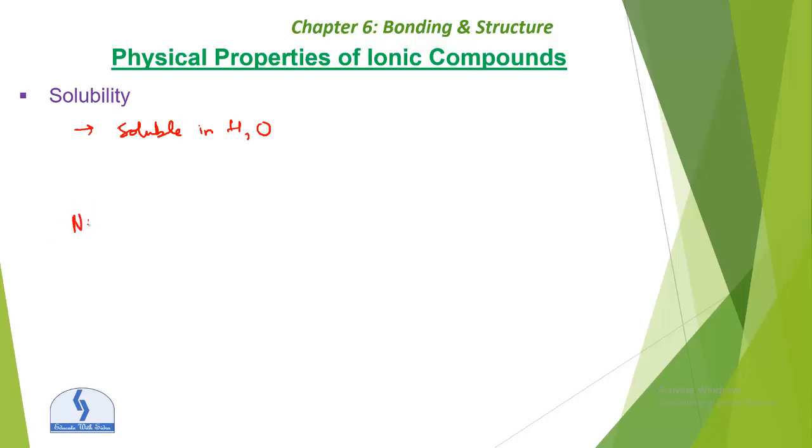So we discussed that ionic compounds are generally soluble in water, but the solubility in water does not prove that the unknown compound is ionic, because some ionic compounds, as I already told you, like silver chloride and calcium carbonate, are insoluble in water. But I can say the ionic compounds are insoluble in organic solvents like oil and petrol, right?